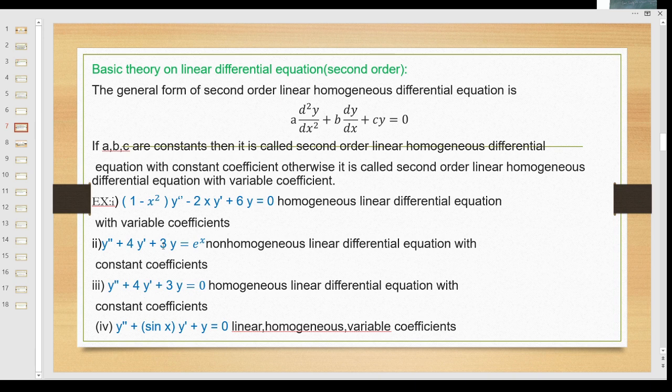Next, look at the second example, y double dash plus 4y dash plus 3y is equal to e power x. It's a non-homogeneous equation. Look here, e power x is there. It's not 0. So it is a non-homogeneous linear differential equation with constant coefficients. Look at the coefficients of y double dash, y dash and y. They are constants. Therefore, non-homogeneous linear differential equation with constant coefficients. Look at this. This is a homogeneous linear equation with constant coefficients.